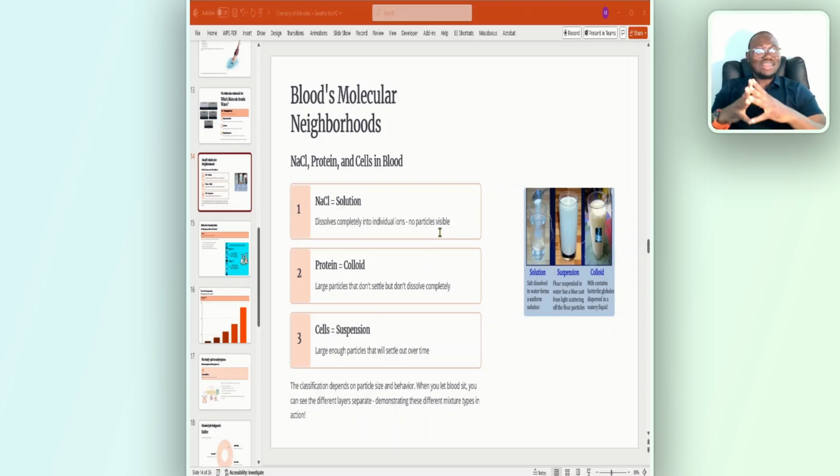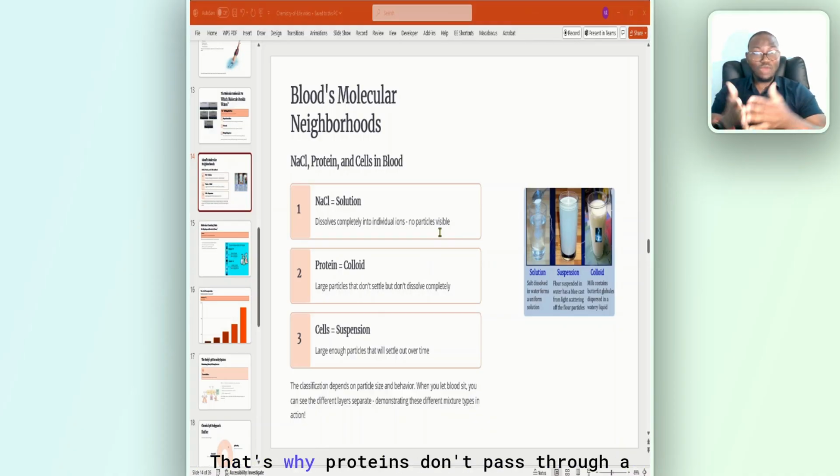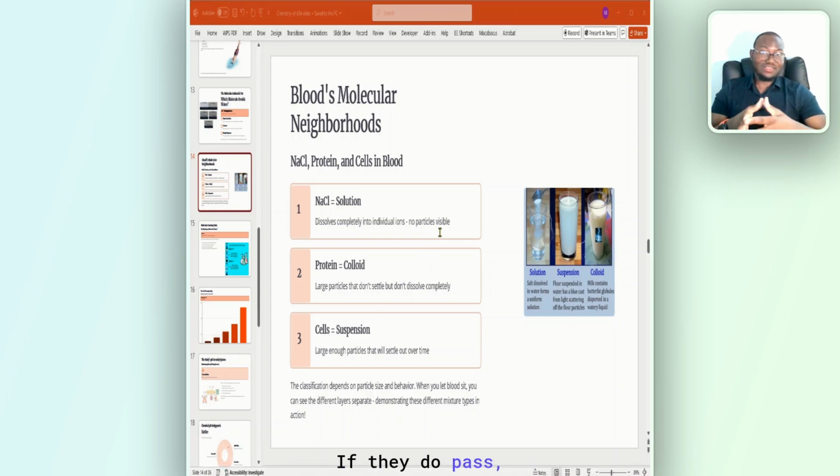Also, colloid scatters light, and they are very cloudy. Particles are usually too large to pass through permeable membrane. That's why proteins don't pass through permeable membrane. If they do pass, they drag water with it. That's how we usually have edema. All right? Then particles remain permanently mixed with solvents when the mixture stands.